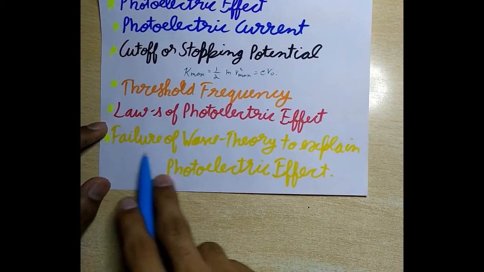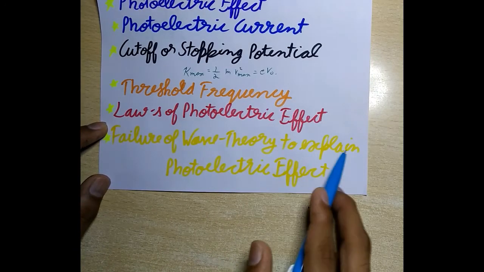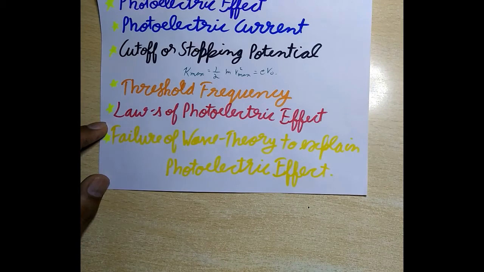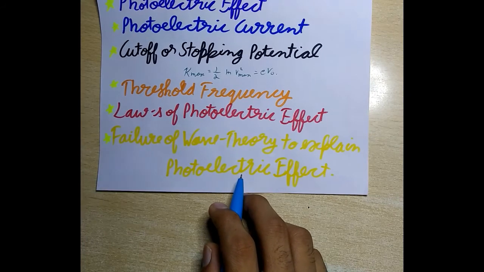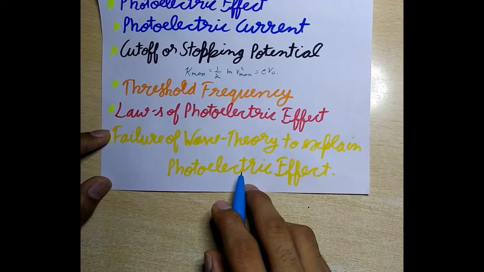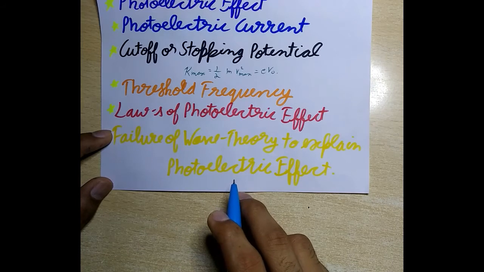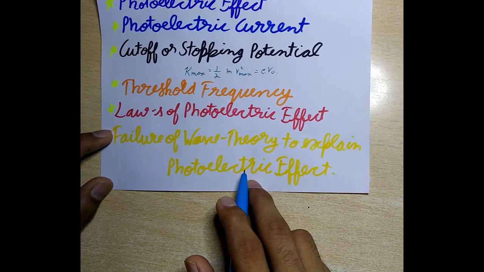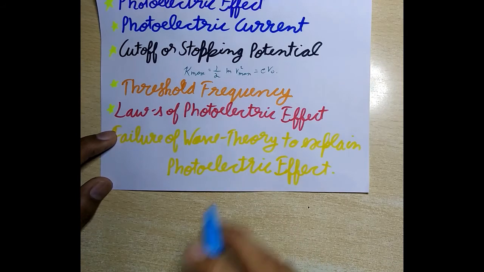Now next is failure of wave theory to explain photoelectric effect. So the classical wave theory of radiation could not explain the main features of the photoelectric effect. Its picture of continuous absorption of energy from radiation could not explain first the independence of kinetic energy maximum on intensity, second the existence of threshold frequency, that is nu naught, and third the instantaneous nature of phenomenon.